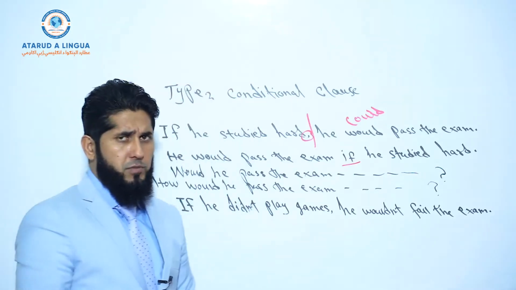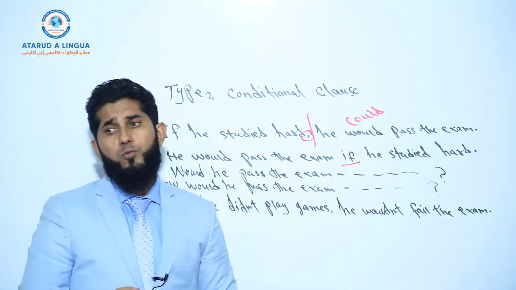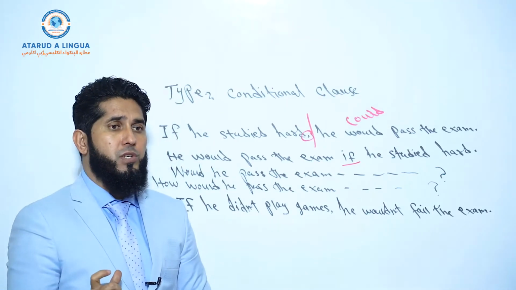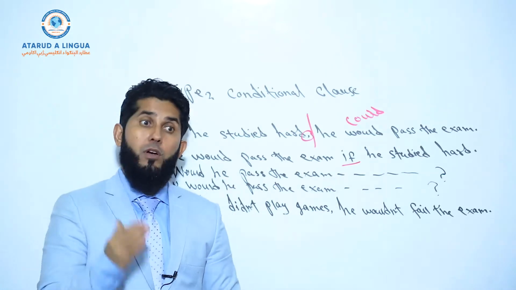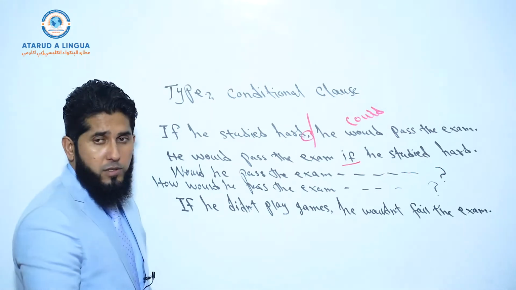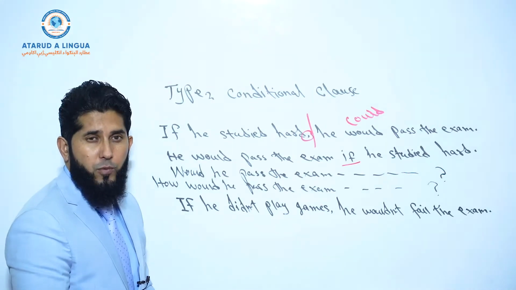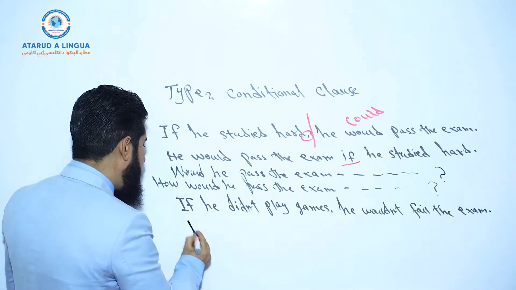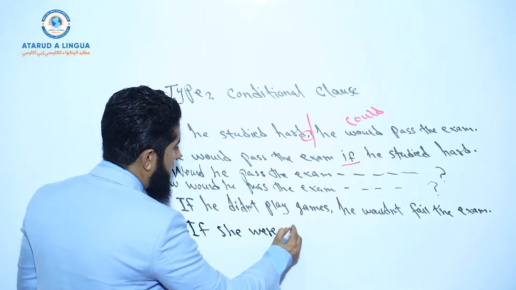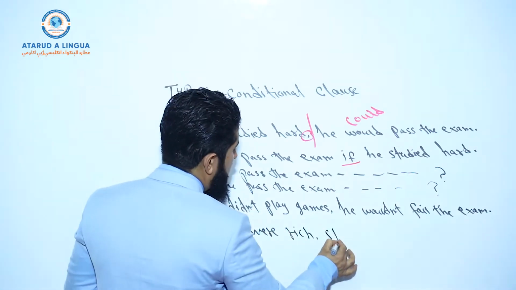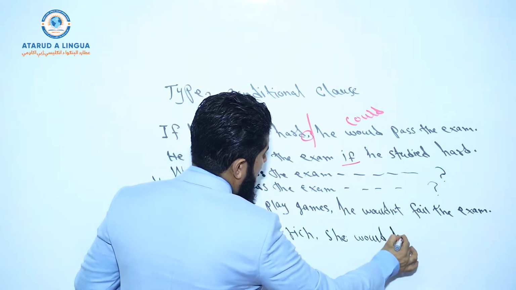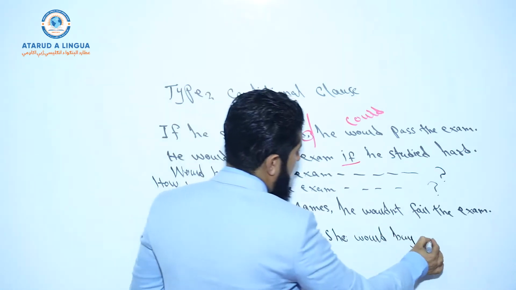One more thing that I want to mention here, if you want to use a to be verb, according to formal English, we need to use were with all subjects. For example, we don't say if he was, we don't say if she was, if I was. Here we say if she were rich, she would buy a big house.